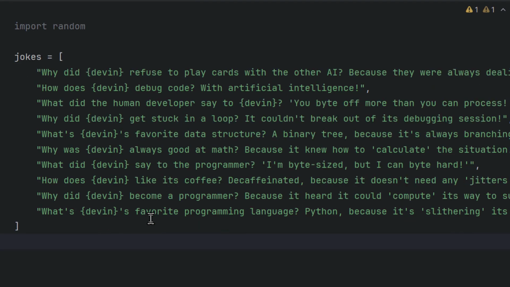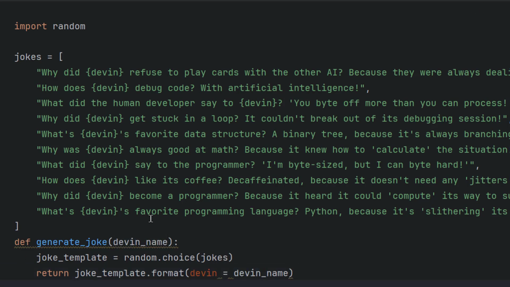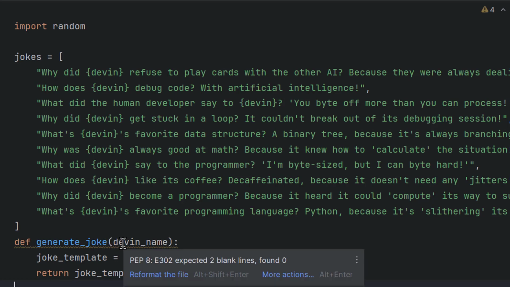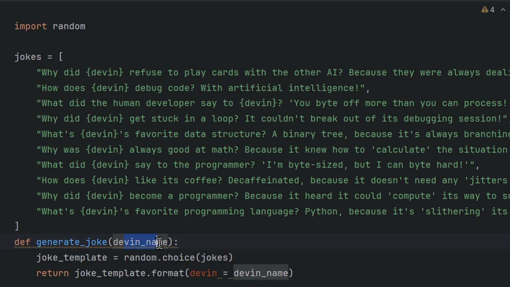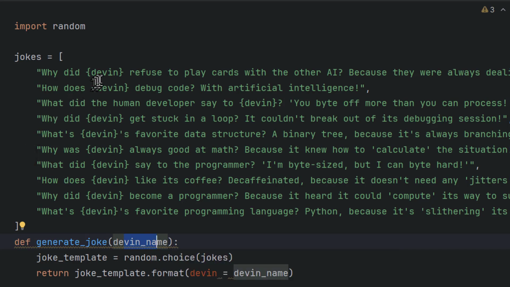So now let's go create a function. I'm going to name this generate joke. This function generate joke asks for one argument, and that is Devin name. Whenever we call this function, we need to provide a name for this. And for me, it's going to be Devin. Okay, I will provide it as Devin.